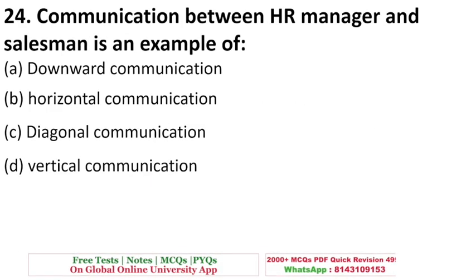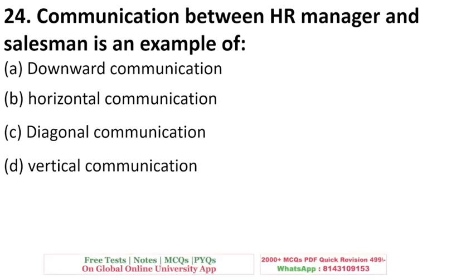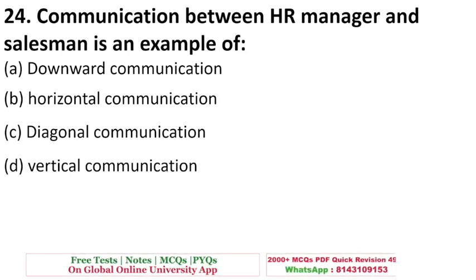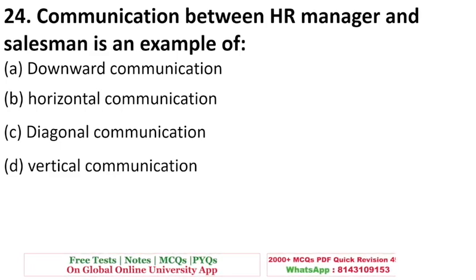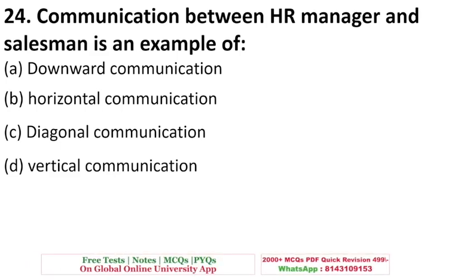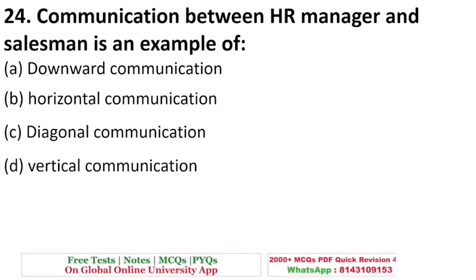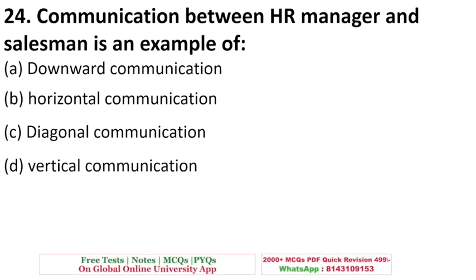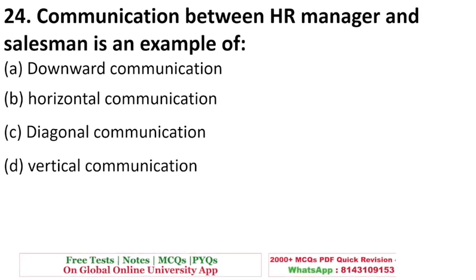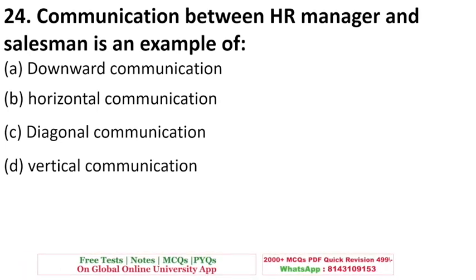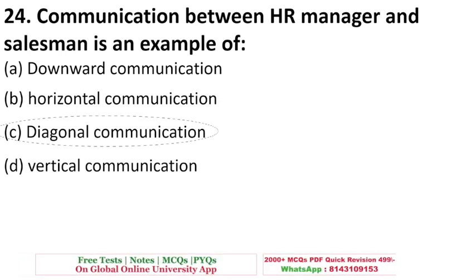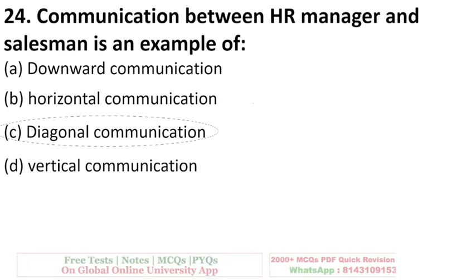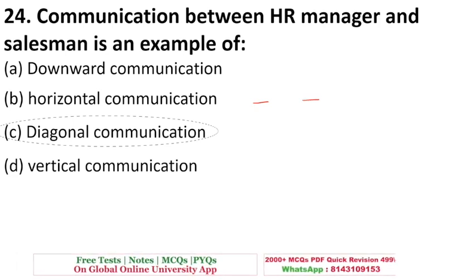Communication between HR manager and salesman is an example of. So, students, in an organization also there are different types of communication: upwards, downwards, diagonal, or cross communication. So, if you look at the options, whenever HR manager and salesmen are talking, it is an example of downward communication. Horizontal is when people of equal status communicate.